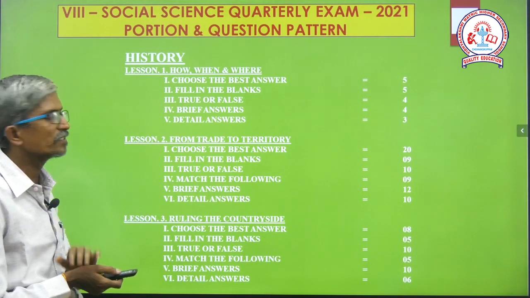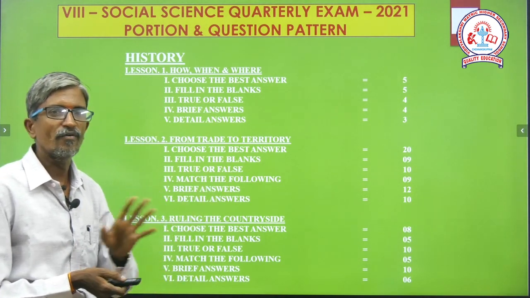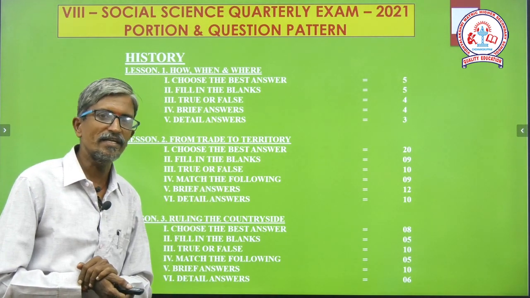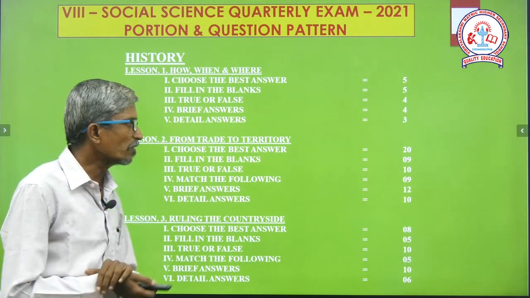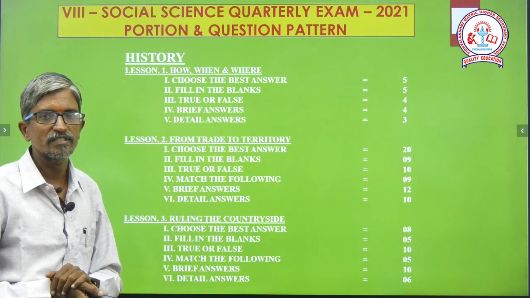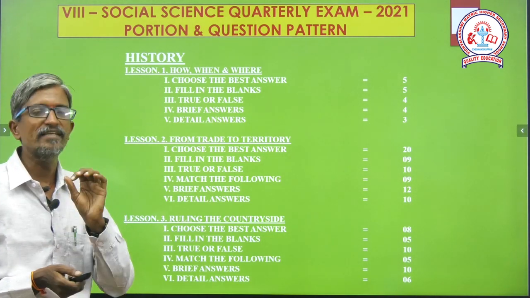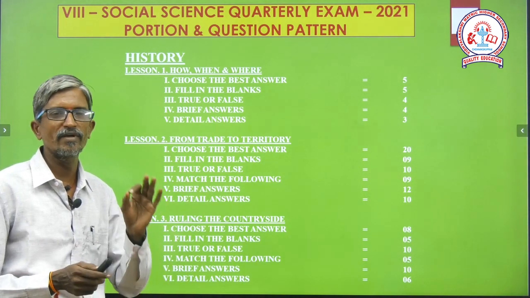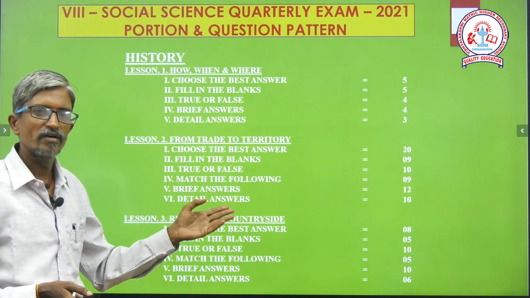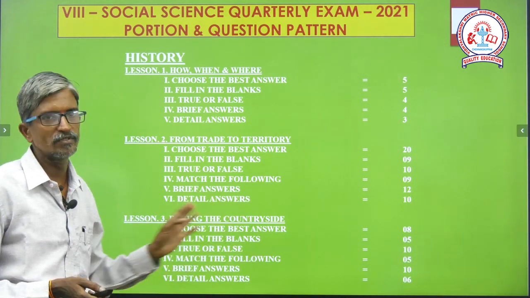From lesson number 2, From Trade to Territory, we are going to see totally 20 multiple choice questions and 9 fill in the blanks. True or false, totally 10 questions. Match the following, only 9 questions. Brief answer, only 12 questions, and detailed answer, 10 questions. All of them are very simple questions. We have written 3 examinations previously, so you are very familiar with this topic.